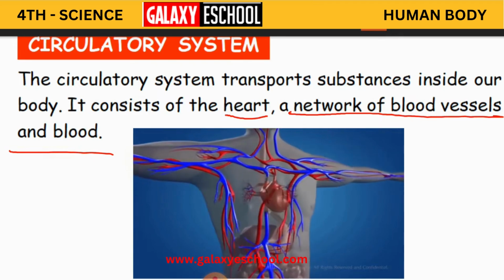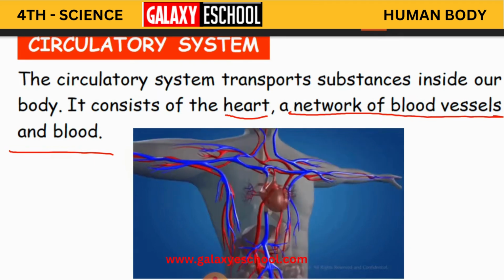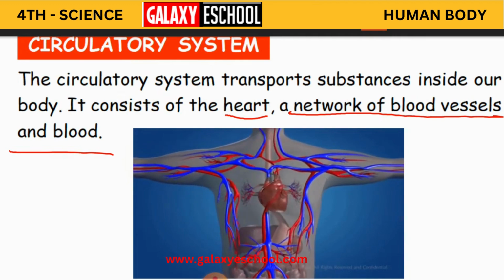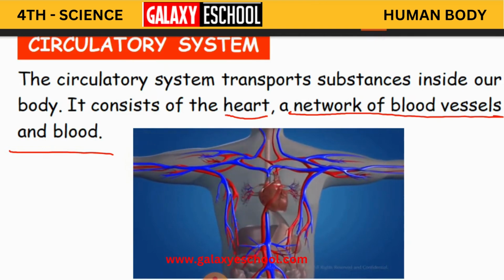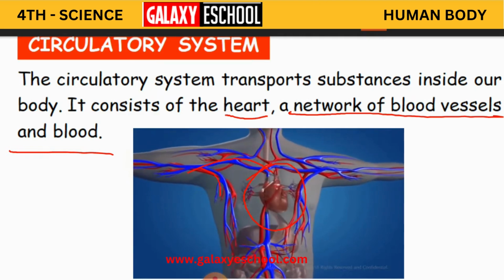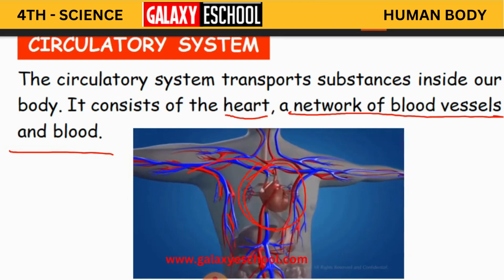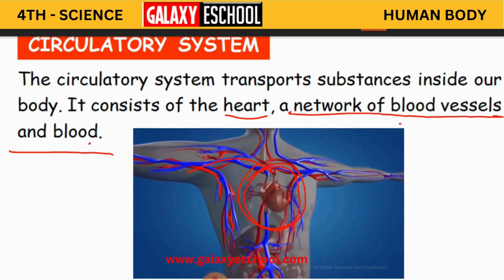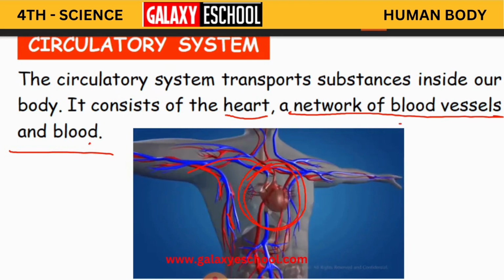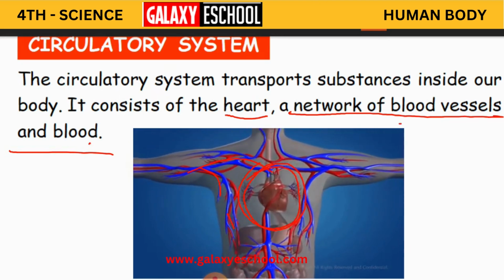Are you able to see here, children? The blue and red lines here are nothing but the blood vessels through which the blood flows throughout our body, from the heart to all over our body. So this circulatory system consists of the heart, blood vessels and also blood. Clear? It is made up of the heart and a network of blood vessels.